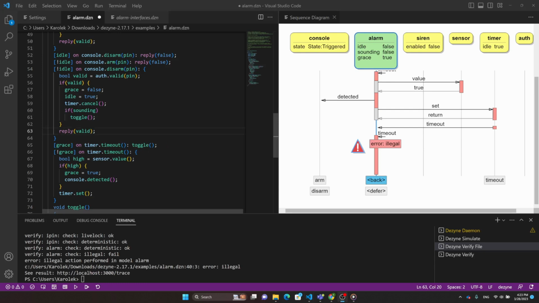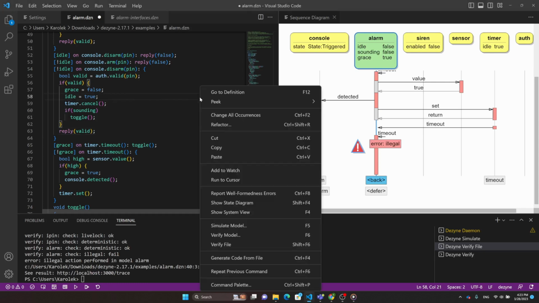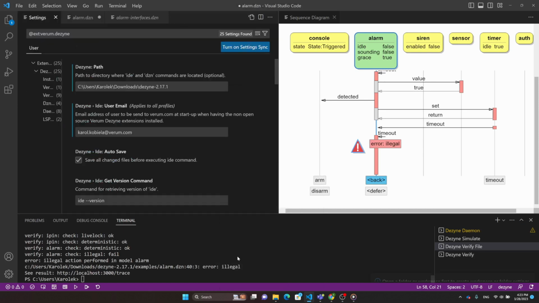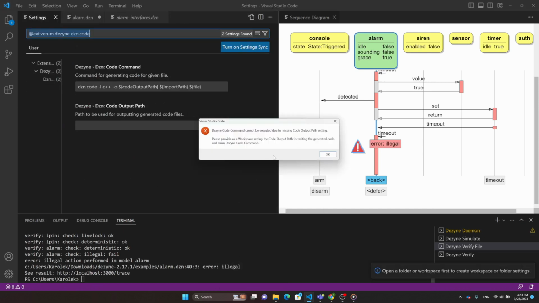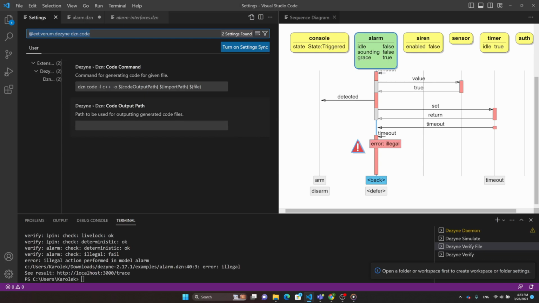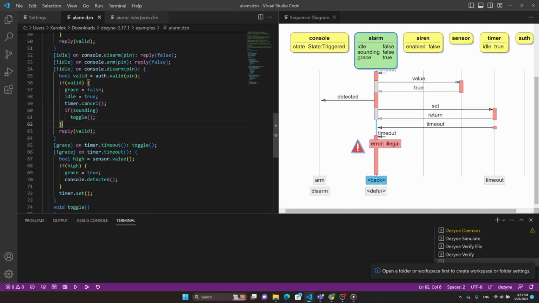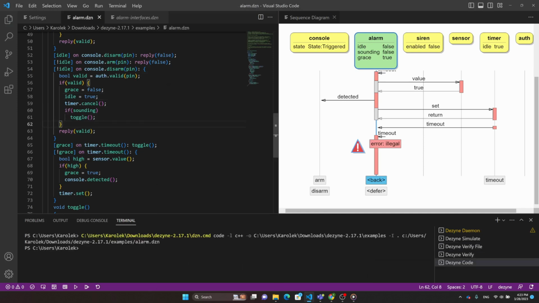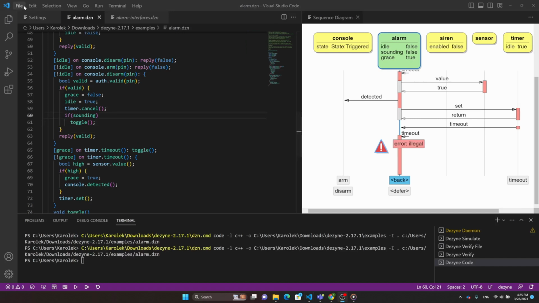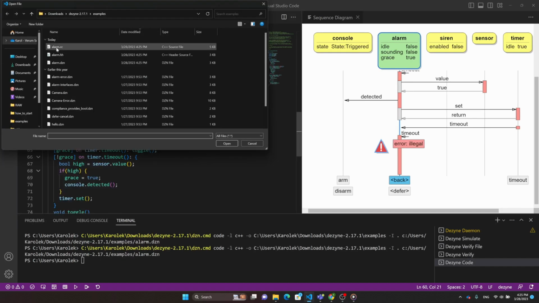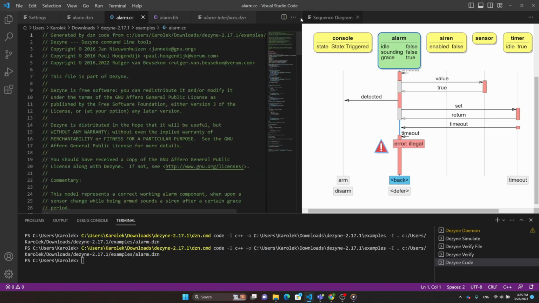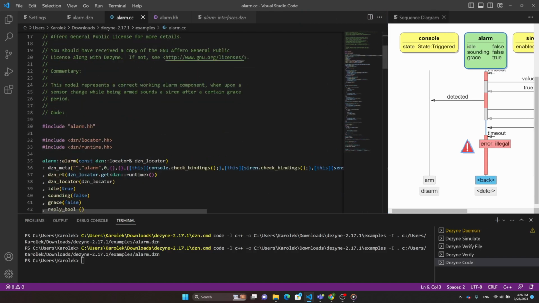When our Dezyne is ready and all problems are fixed, we can generate the target code. To do that, simply run generate code from file. At first run, it will require to specify the output path that we need to provide in the settings. Now we can try it. When it's done, we follow to target directory and open generated C++ files. This code is formally verified, bug-free, and ready to be deployed.